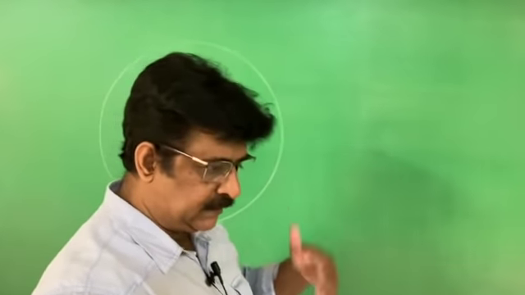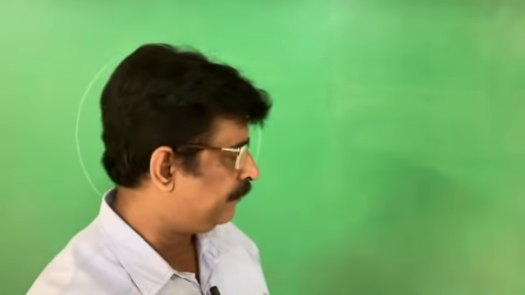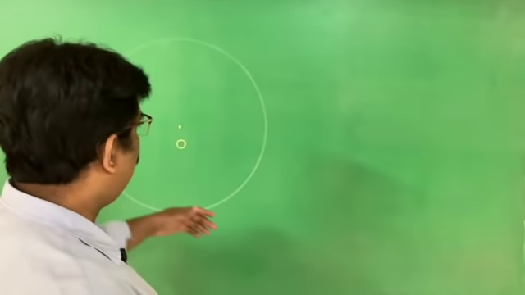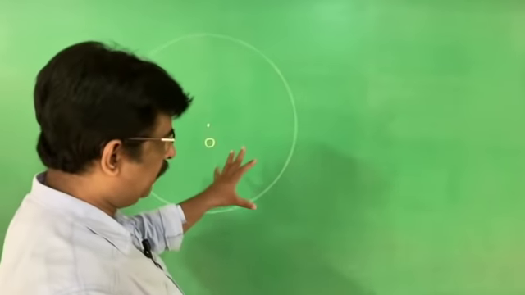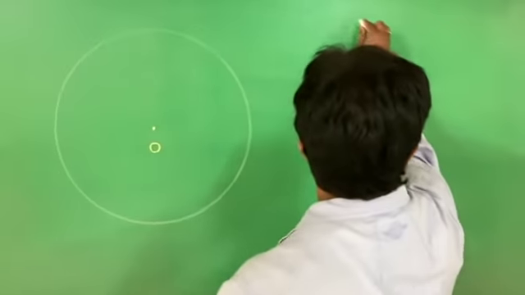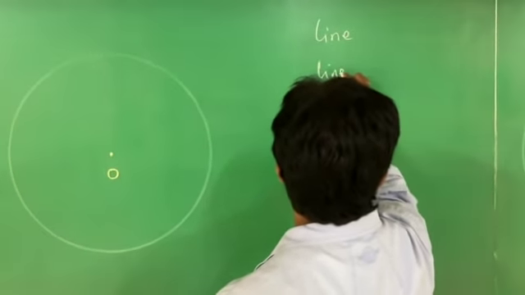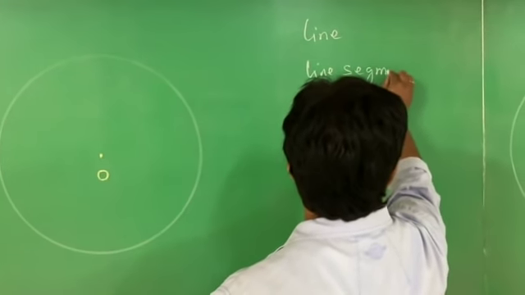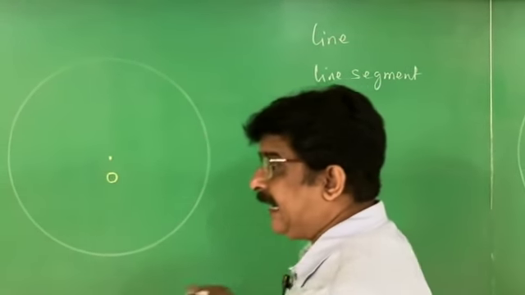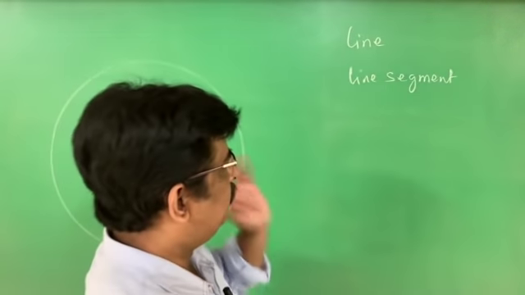Now we learn the parameters related to the circle that we studied in our 8th and 9th standard, and then come to the 10th standard. That way only they are given in the textbook. To learn the parameters related to the circle, first you have to understand the difference between a line and a line segment. Sometimes in a statement we mention line segment, sometimes we mention line. The difference is like this.